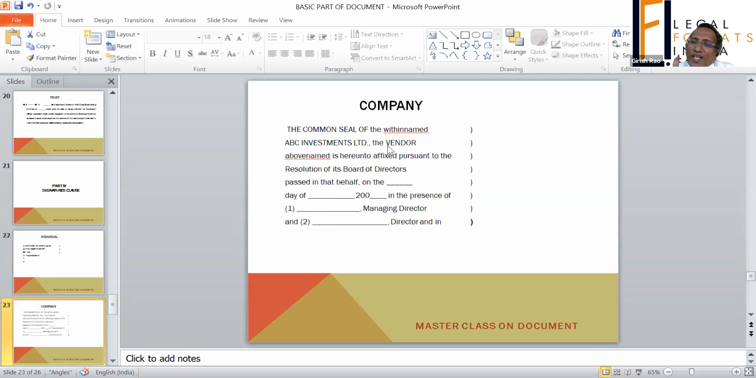How? Because that is what was decided in the board of directors meeting, or it could also be in the general body of the company, depending on the case. So who are the witnesses for that board of directors resolution? The managing director and directors, meaning any two directors. I have written here managing director and directors. They are signing here as a witness for the resolution which is passed.